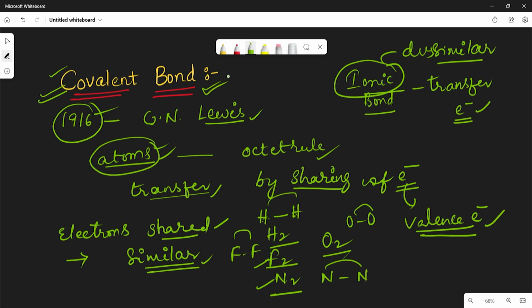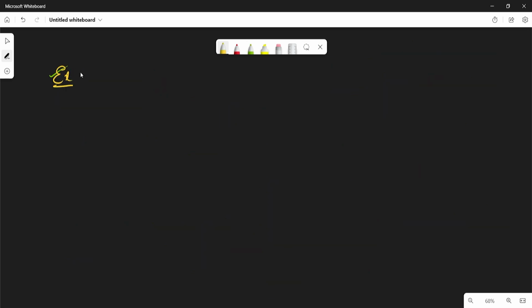Now let us see one example. For example, take the fluorine molecule. How is the covalent bond formed between the two fluorine atoms? The fluorine molecule means two fluorine atoms with a bond.